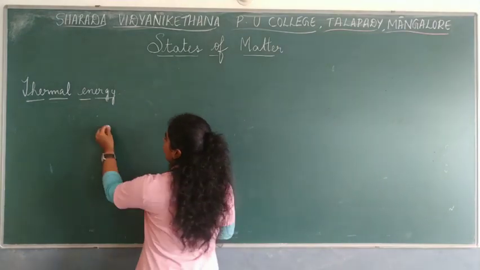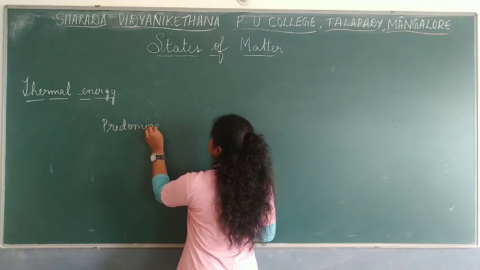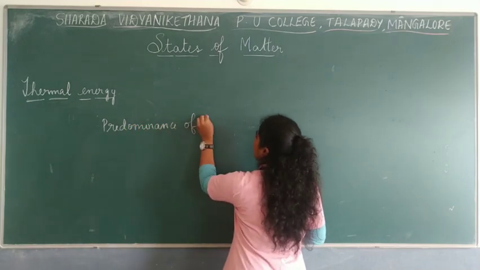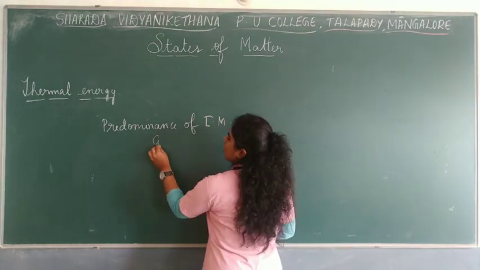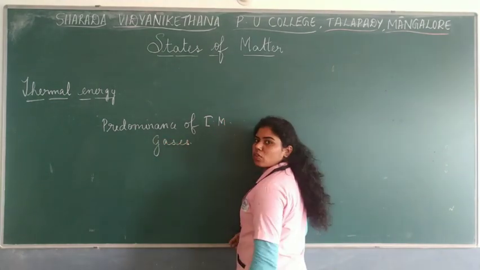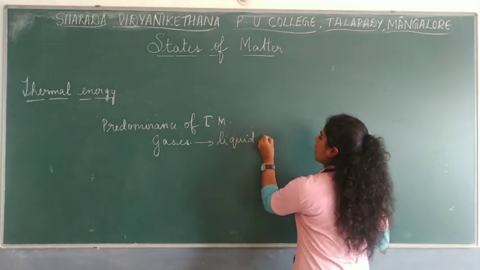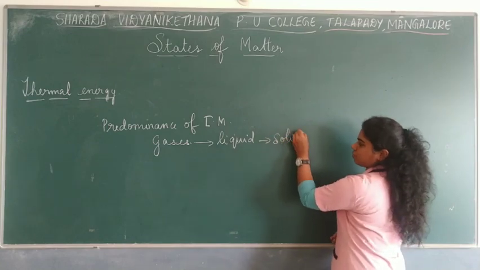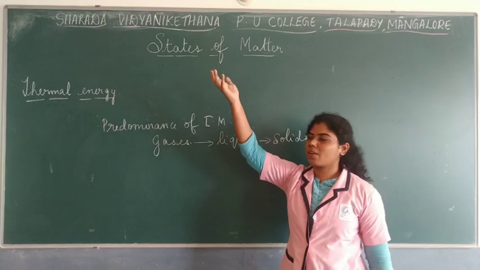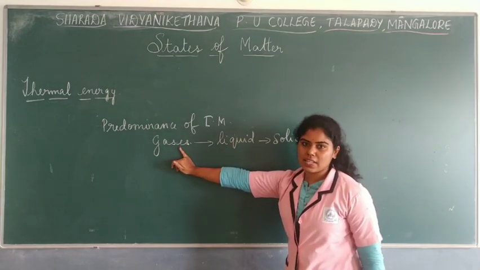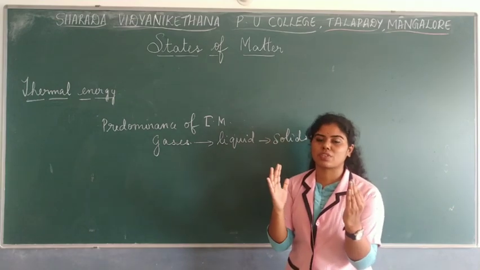And if the predominance of intermolecular forces is high, obviously gases will have less intermolecular forces, then come liquids, and then come solids, which have high intermolecular forces of attraction.